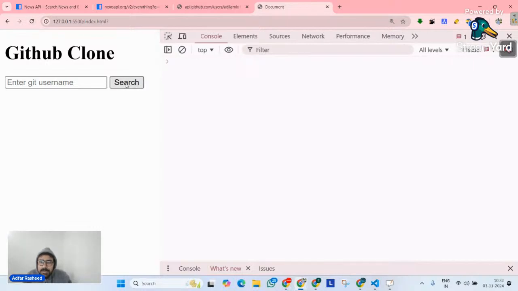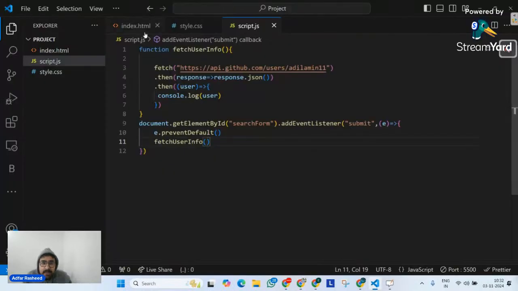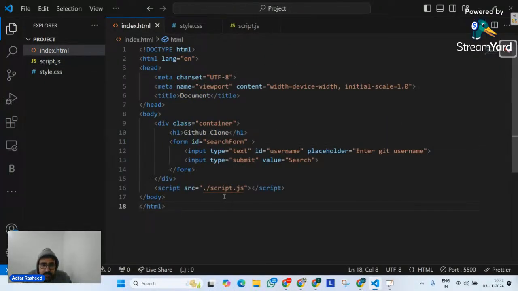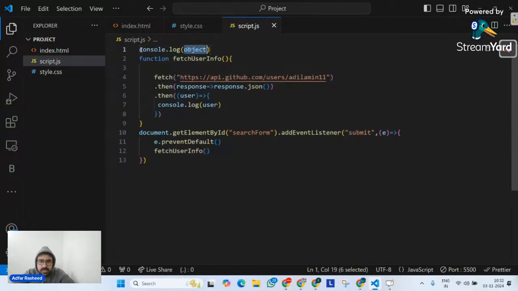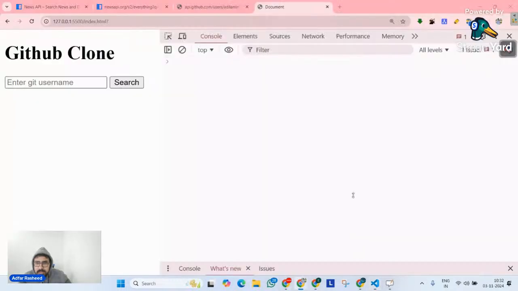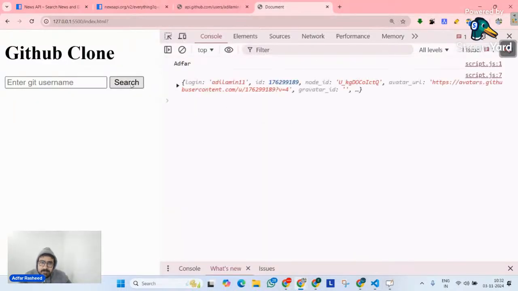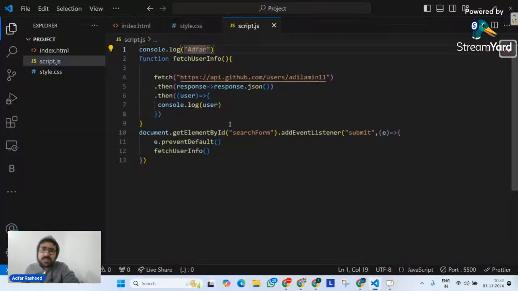Why is this not happening? Have I linked it correctly? So src is equal dot script.js. Yes. Let me do one thing just to confirm. I'm going to say console.log my name. Let's go here and see. It is getting printed. So if I click on search, it works. Perfect. It works, right? So we have got our data. Absolutely, we were not linking our JavaScript with our HTML, but I think it has now worked. Very good.